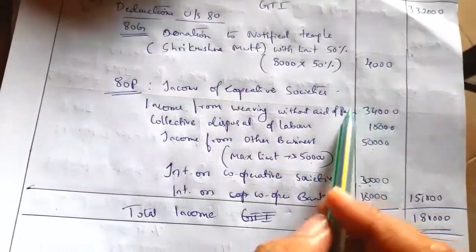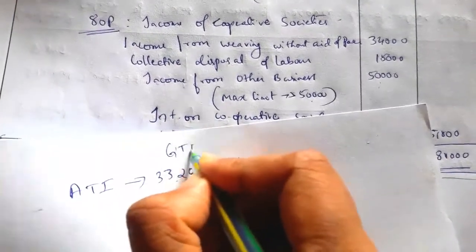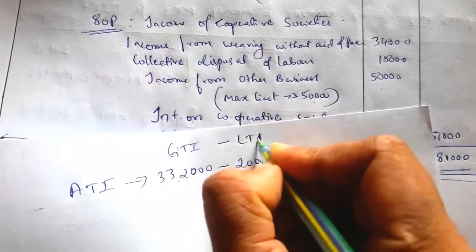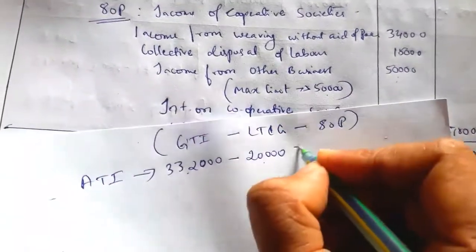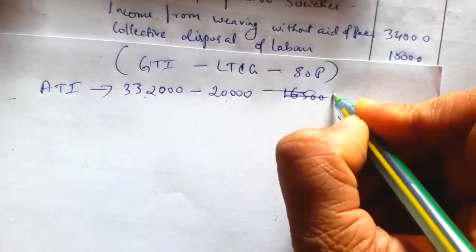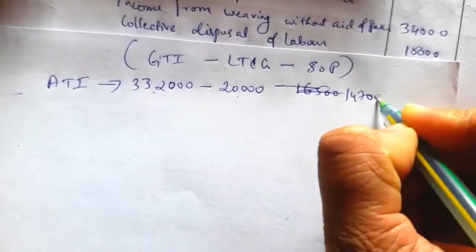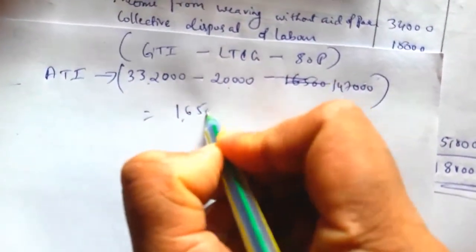Excluding the 80G, we have to total this 80P deduction. So GTI minus long term capital gain minus 80P, we get 1,65,000. The 80P total is 1,47,000.